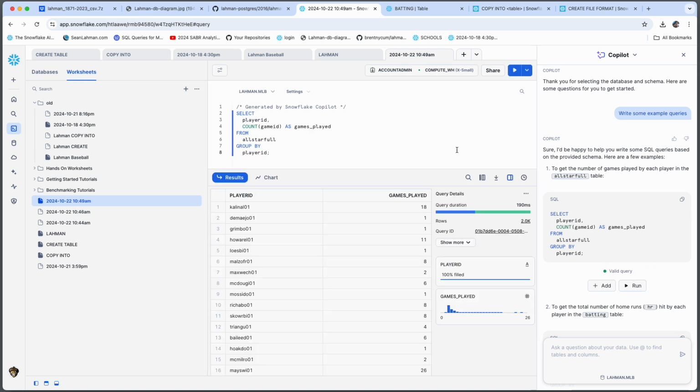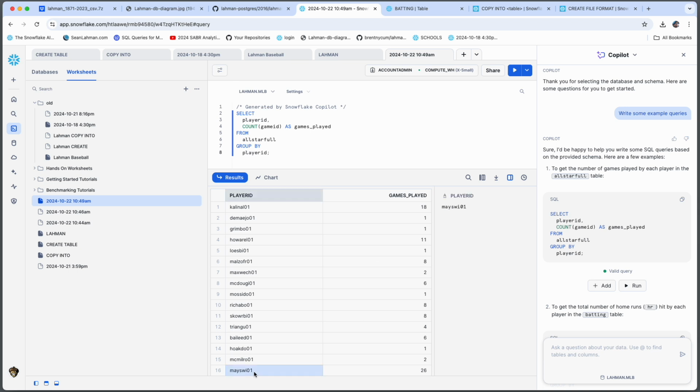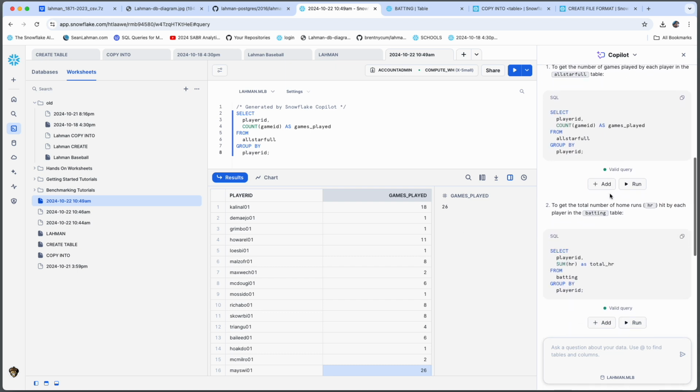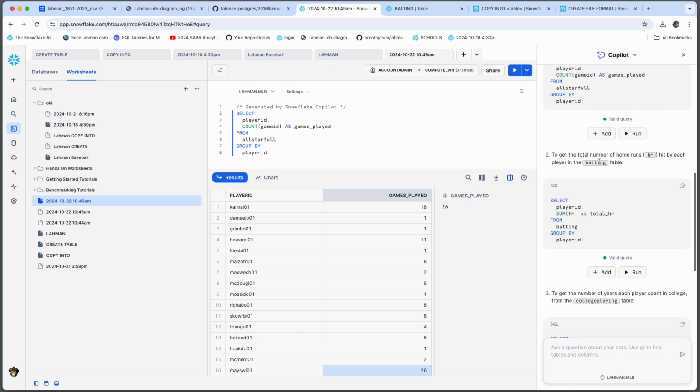Let's run it. All right, it comes back with player IDs. It's hard to tell exactly who it is, but that's Cañada with 18 games played. Willie Mays down at the bottom with 26. Okay, that seems realistic. I don't know the numbers exactly. I would have to go look them up, but I have no reason to doubt these. The data returned itself is valid, but it'd be nice to have first name, last name, whatnot.